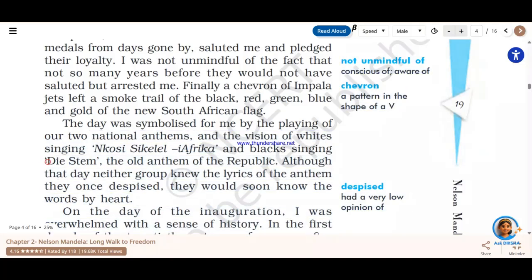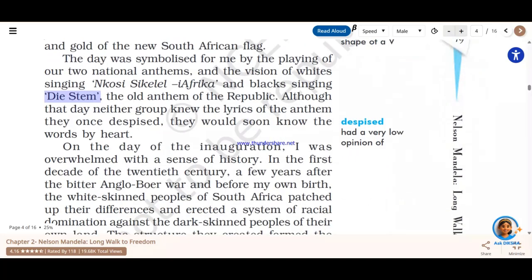And over here you see Nelson Mandela quotes that people do not know the words or the lyrics of this national anthem, but he says that soon they will learn that. Why? Because now this is the national anthem which is going to be sung by the people of South Africa. So if you ever get a chance, you can listen to the national anthem of South Africa. You will find that Die Stem is the one which is being sung by the people of the Republic of South Africa.